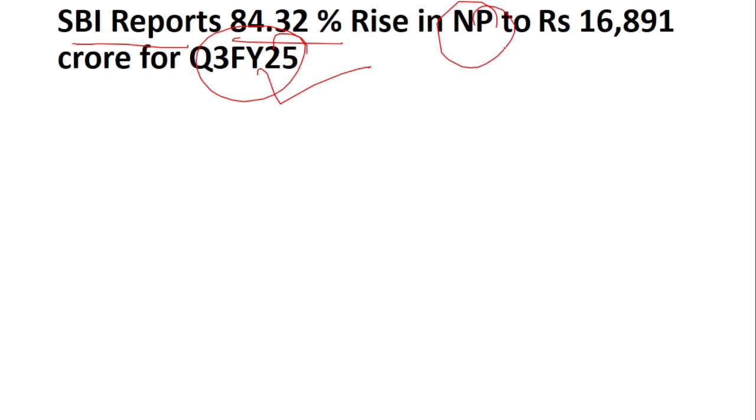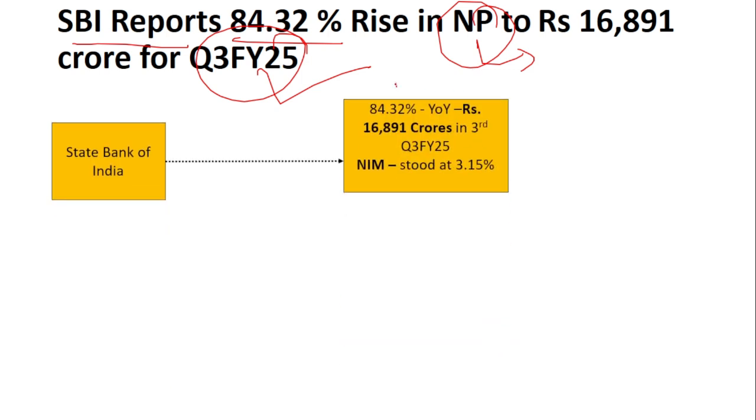So here net profit is calculated after minusing all the expenses and also the tax that has to be paid. Okay, so here if you see, it is 84% rise. It is very, very huge. So 84% rise, that is 16,891 crore in the third quarter, and also the net interest margin stood at 3.15%.